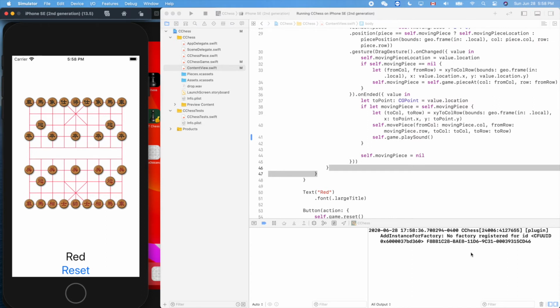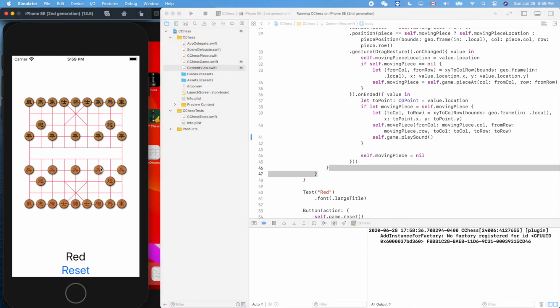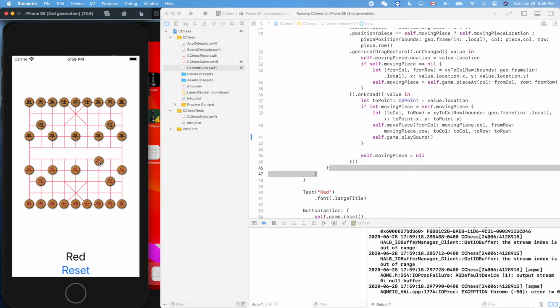It means when the simulator tries to initialize the audio player, it gets some error message. The bad thing is that when it tries to play the sound, it chokes the app. You see, I cannot move the piece, and there's a huge lag here.